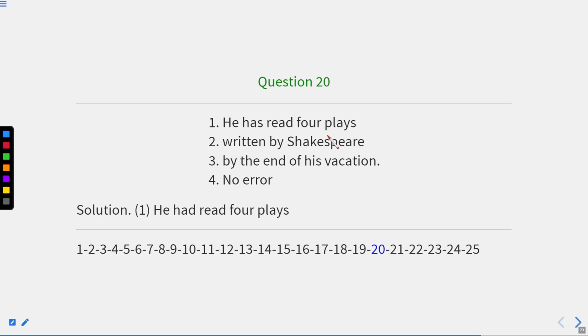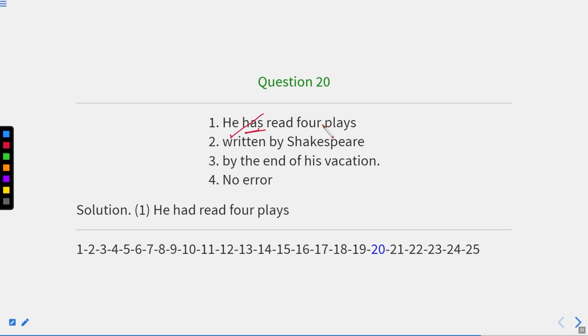He had read 4 plays. Now, whenever we make by the time clauses, just after by the time, we can have either present indefinite or past indefinite. In the remaining clauses, with past indefinite we make the combination of past perfect, whereas with present indefinite we make the combination of future perfect tense. Therefore this "has" is incorrect anyhow, whether the sentence is of present tense or past tense. I can rather use, he will have read 4 plays. That will also be a correct sentence. If I write the sentence, he had read 4 plays written by Shakespeare by the end of his vacation, it means this task has taken place.